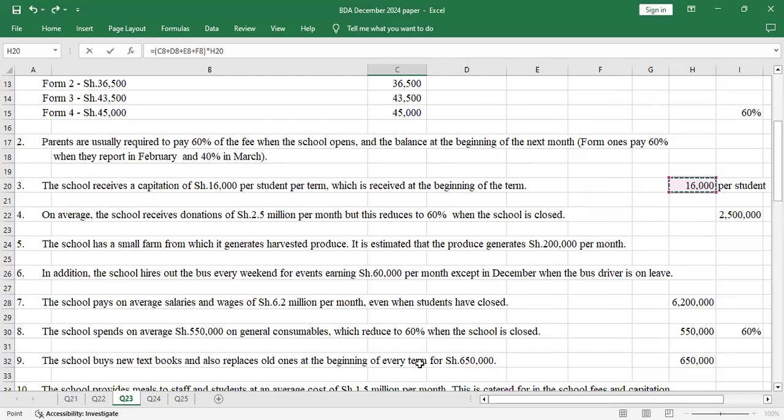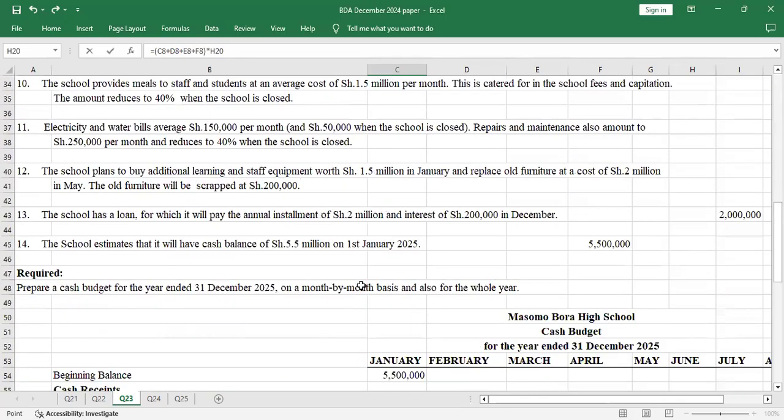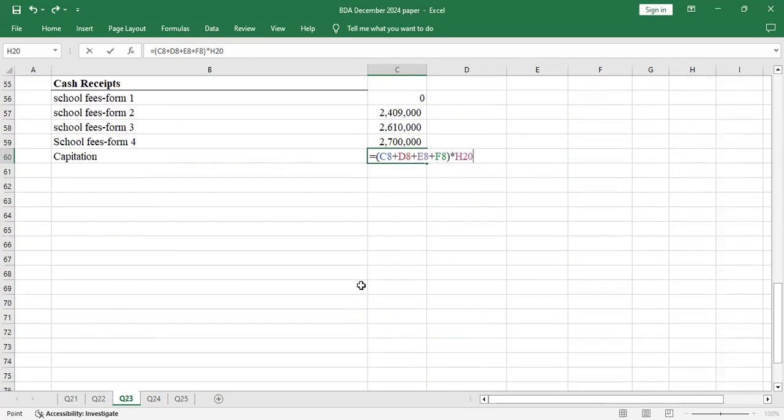So the only bone of contention is whether the Form 1s, which were supposed to report in February, are they entitled to capitation? Yes, they're entitled because they're always placed in school at the beginning of the year. Mostly in December, parents already know where they will be taking their students. And the government and the ministry will also budget for capitation for those students. So that was the bone of contention.